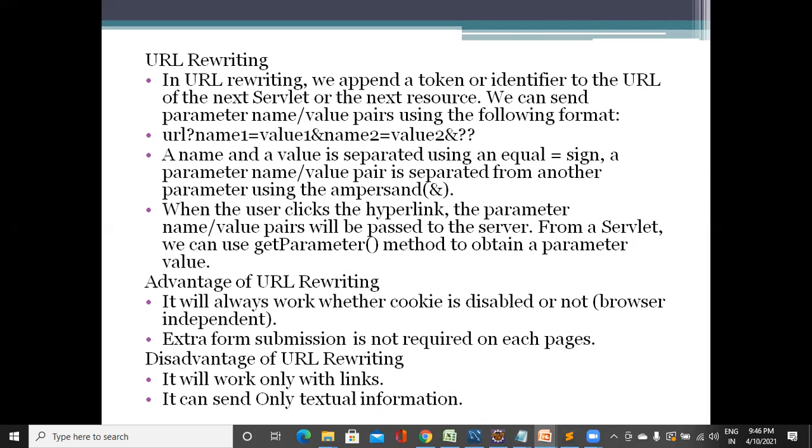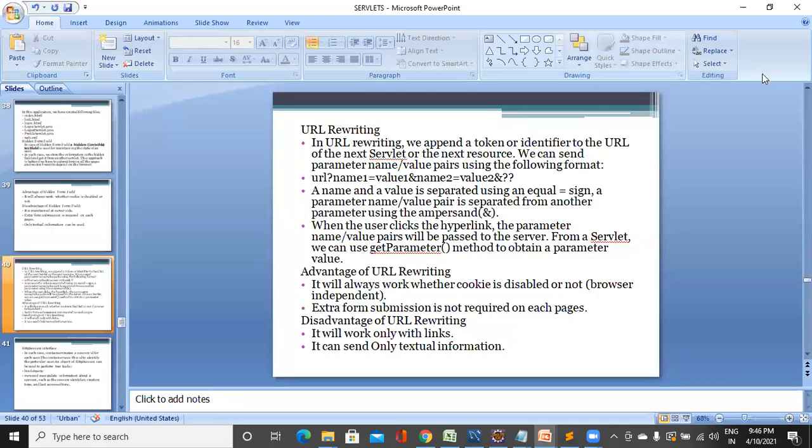So how can we say that a web application is using URL rewriting or not? If URL rewriting is used, then on the browser address bar, we can find key equal to value pairs in the address bar. So now I'll show you this URL rewriting with an example.